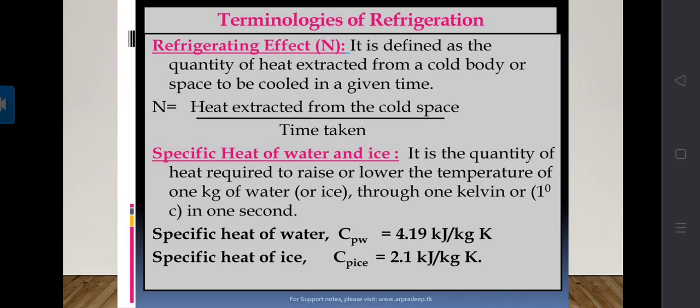The specific heat of water, CPW, is 4.19 kilojoule per kg Kelvin, and for ice, CPs, it is 2.1 kilojoule per kg Kelvin. That is the specific heat of water and ice.